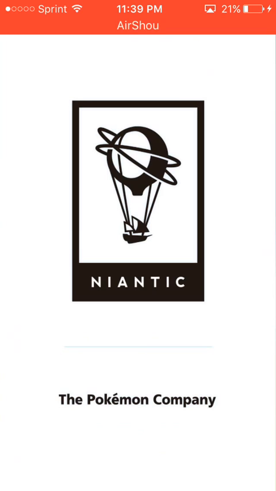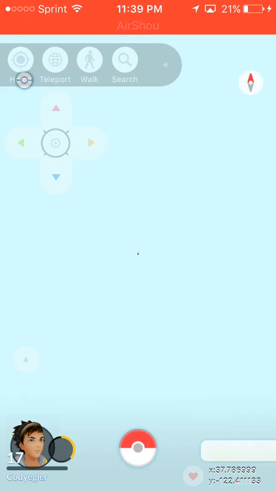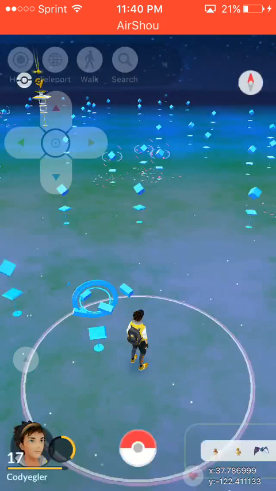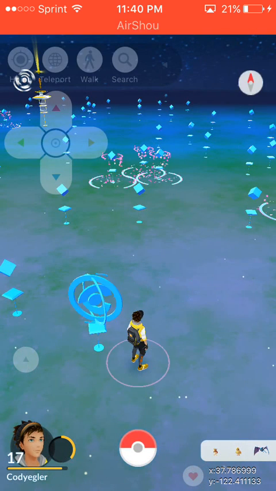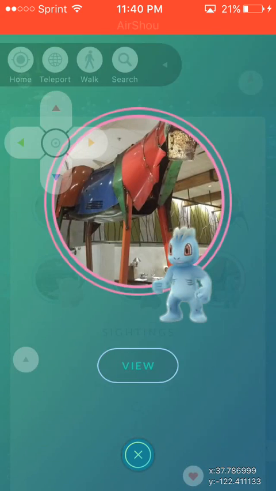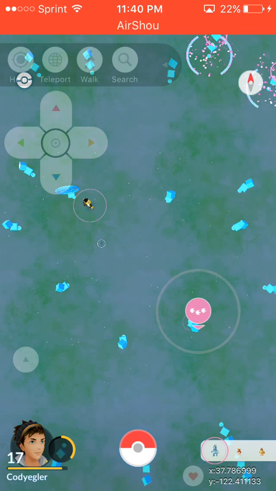Okay. I'll show you proof that even if the tweaked version gets taken off and you can't get back on it, everything that you've done on here will still transfer over to your non-tweaked version of your Pokemon Go account. So I will catch a Pokemon and then go to my non-tweaked version and show you that it's there too. So I'm going to go here. I'll get this Machop. He's at that spot right there. So I will walk over there right now.